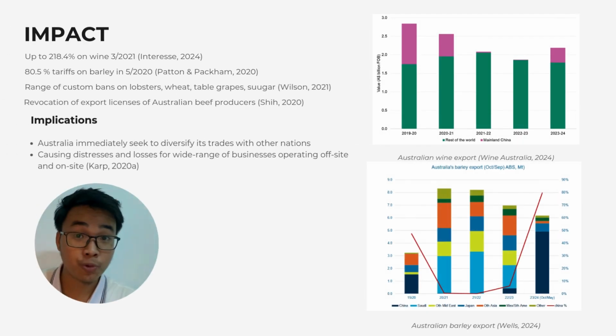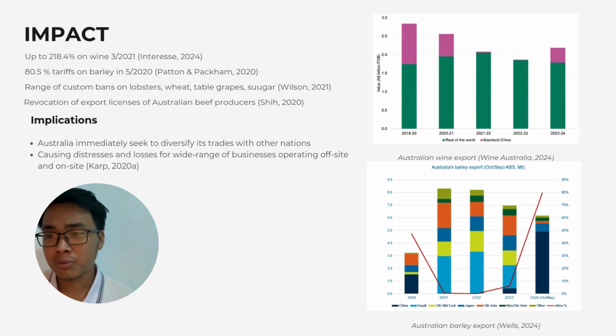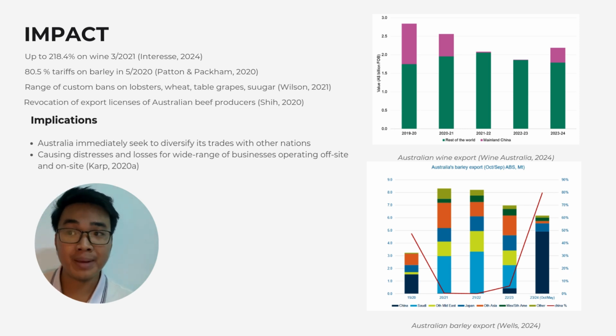Beyond the coal industry, a wide range of Australian products were significantly impacted by the trade disruption. The first one is wine, which was hit with significantly high tariffs, around 218%. Barley was around 80.5%.